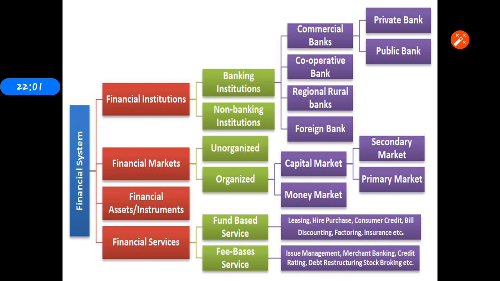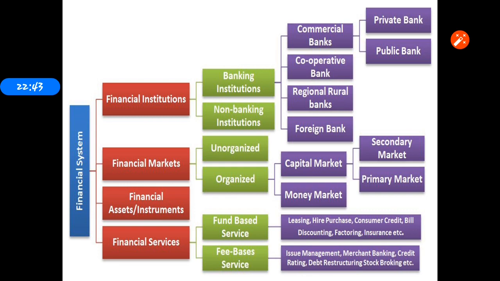So what is the regulator? As I told you already, there are three regulators under the Ministry of Finance. One is SEBI, Securities Exchange Board of India. The second is RBI, Reserve Bank of India. The third is IRDAI, Insurance Regulatory Authority of India. The organized sector controls the financial institutions, financial markets and financial services. Then the unorganized is the moneylenders and the indigenous bankers.